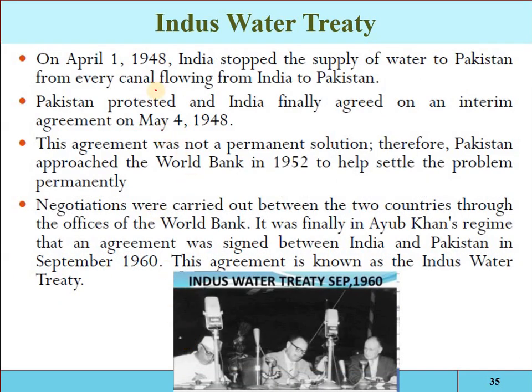That was the first attack from India in 1948, when they stopped the water into Pakistan, and the agricultural sector was going to be affected. So at that time, the President of Pakistan, Ayub Khan, with the help of the World Bank, signed an agreement with India, which is called the Indus Water Treaty.